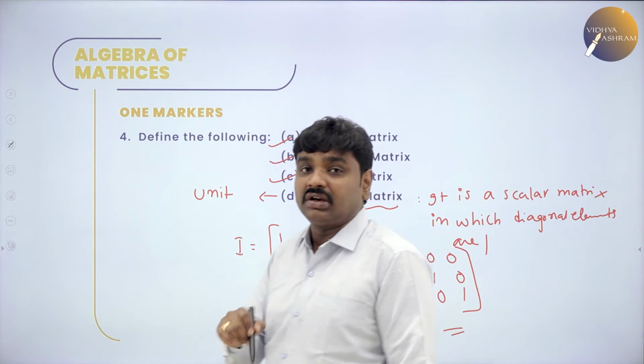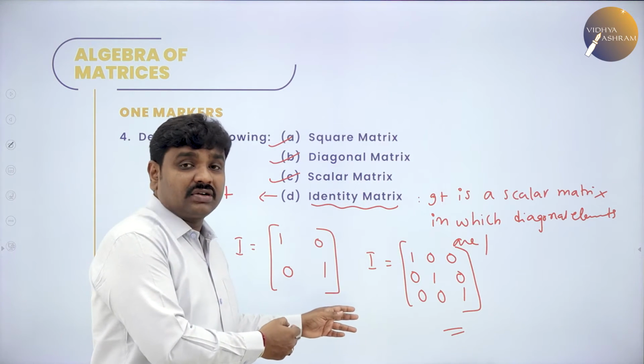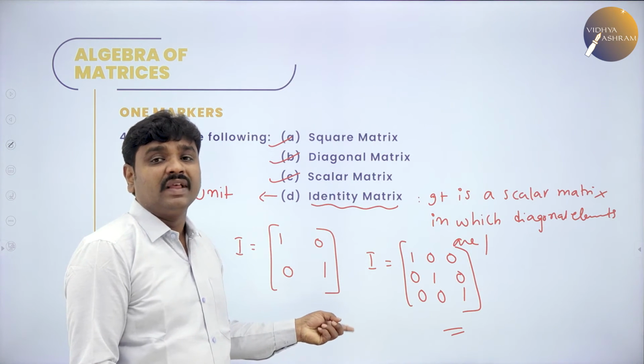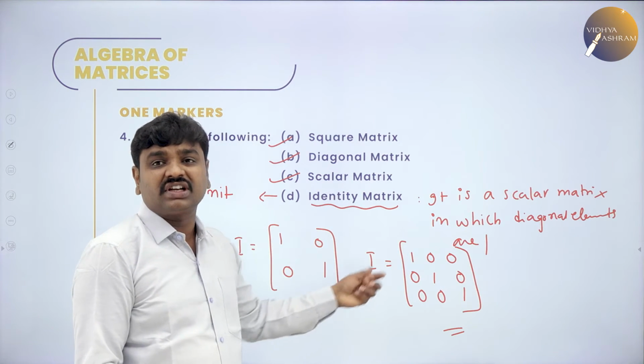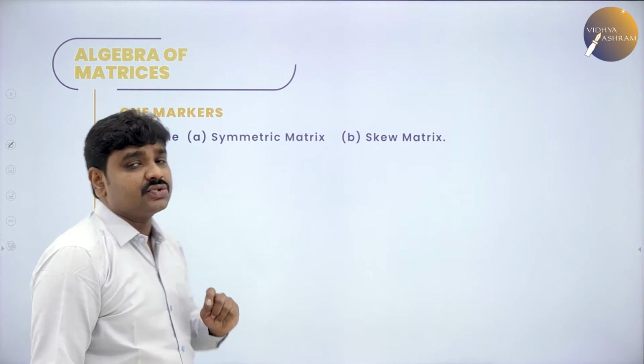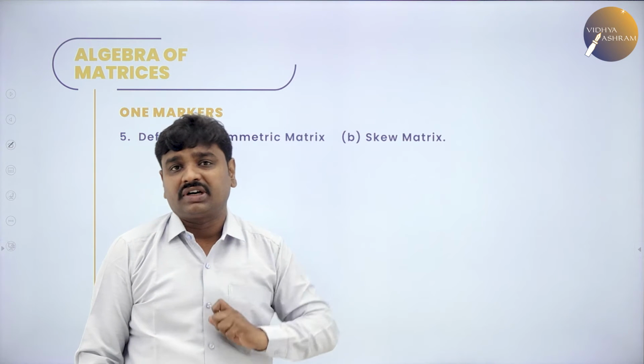Please remember, in future, while solving problems, they don't give the I value, you have to take this yourself. If it is 2 cross 2, you should take 1 0 0 1, and if 3 cross 3, then 1 0 0, 0 1 0, 0 0 1. Symmetric and skew symmetric matrix, most important.